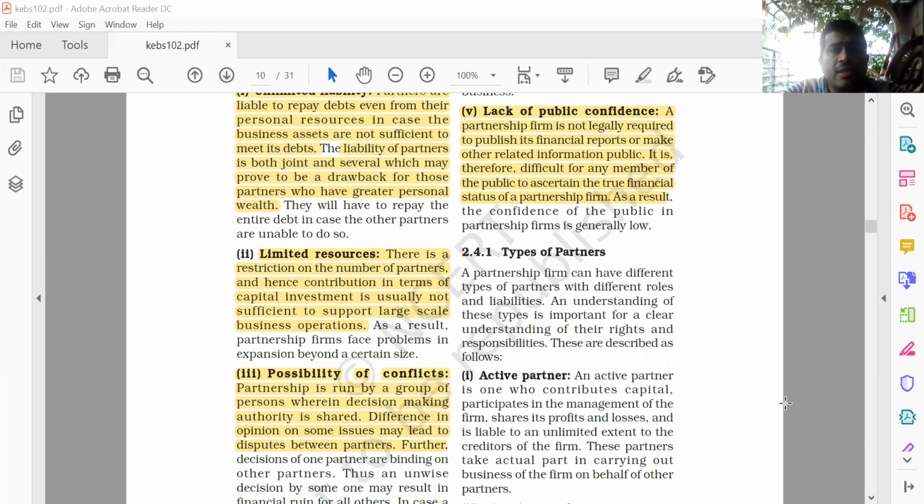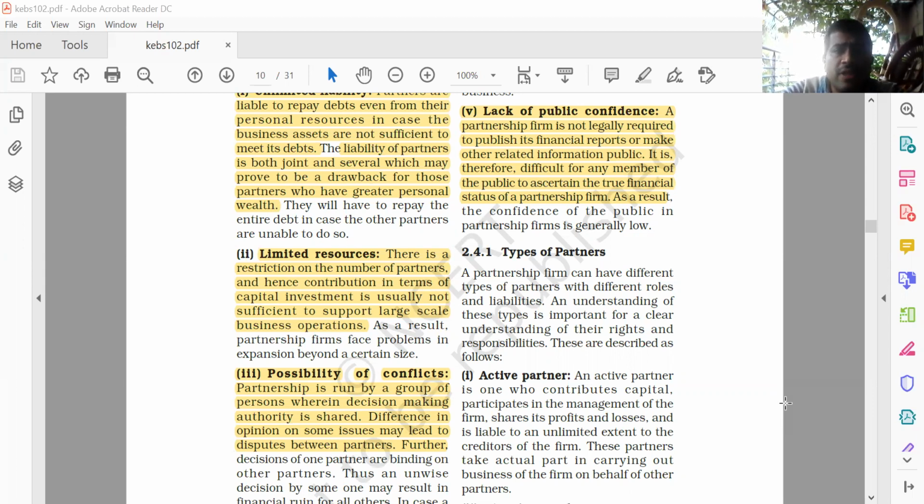We know that as per the rule of 2013, there should be 100 members, and as per 2014, there should be a maximum of 50 members. That means the partners. Already we have discussed that 50 partners or 100 partners cannot manage the whole business.